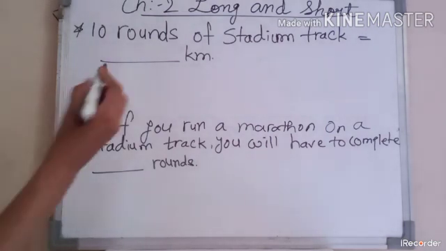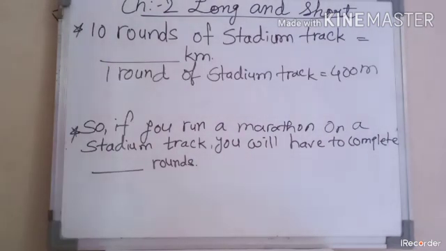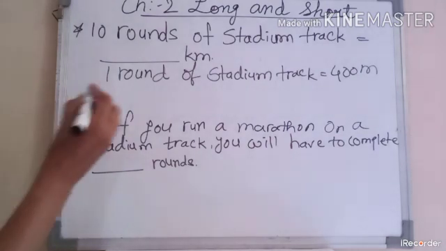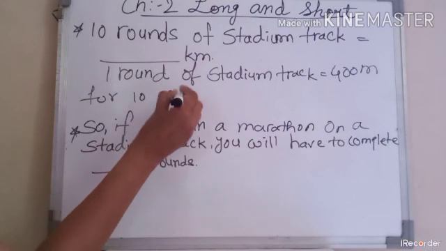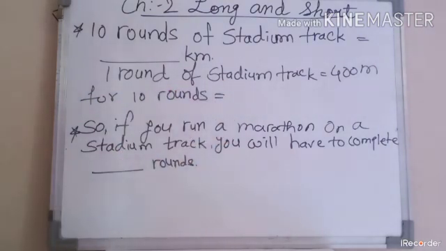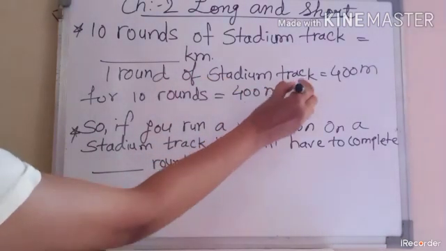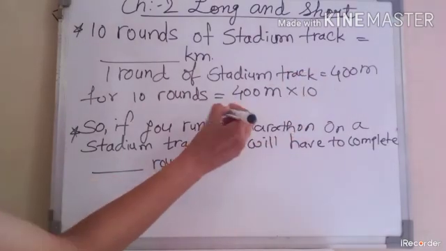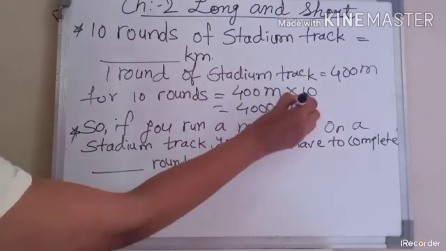So here first it's given in the question that the stadium track is 400 meter. We have to find for the 10 rounds. So for 10 rounds, so what to do here? We have to do the multiply. For 1 round it is given. We have to find for the 10 rounds. So 400 meter multiply 10 rounds. What answer will come? 400 multiply 10, that means 4000 meter.